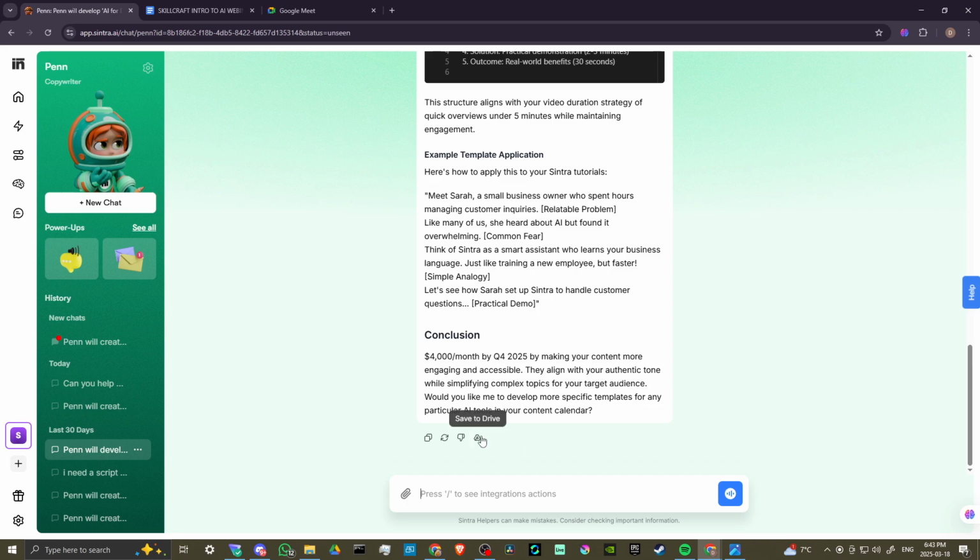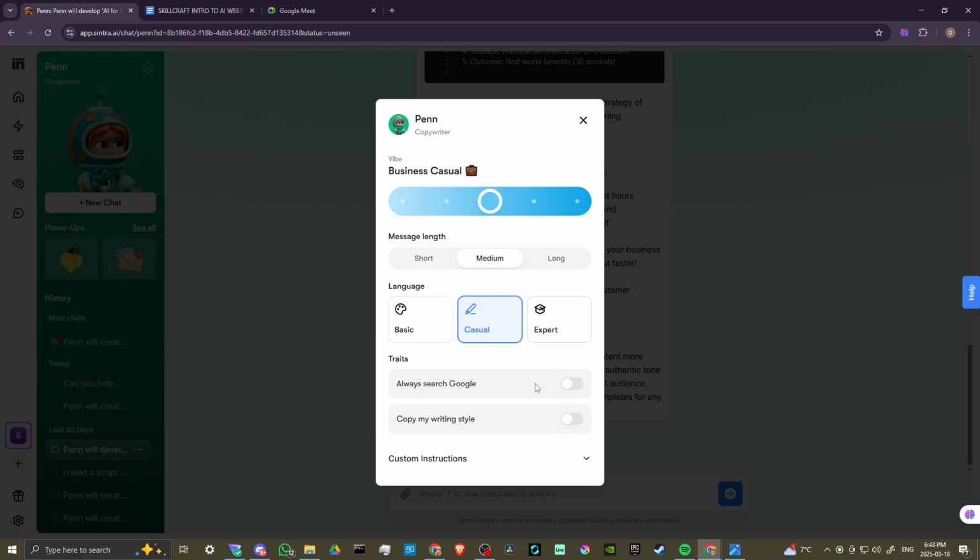Really fantastic. Now, here we'll see up at the top left-hand corner, we've got this little gear icon. If we click on that, then you'll see that we have some additional options here, and this we can find for each of our different AI helpers. So we could change the vibe. So with Penn, we could set this to business casual, or we can move this bar around and we could set it to whatever it is that we want. So Penn the copywriter, let's go ahead and set it to business casual.